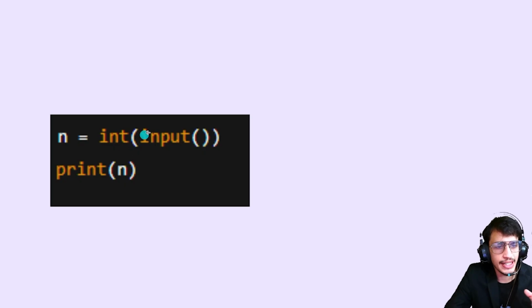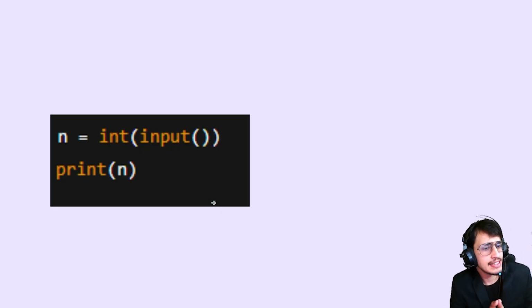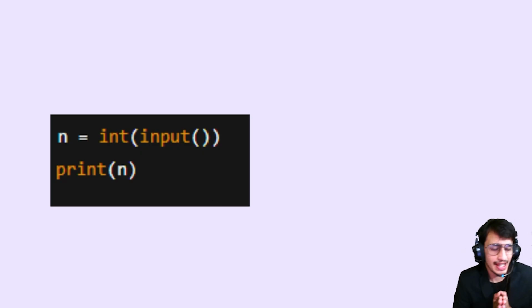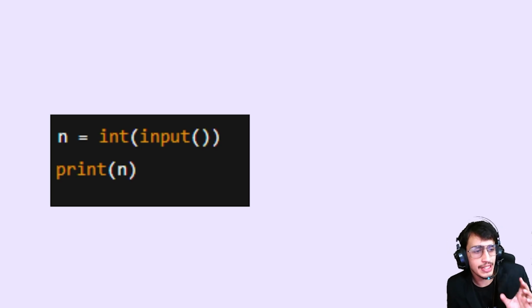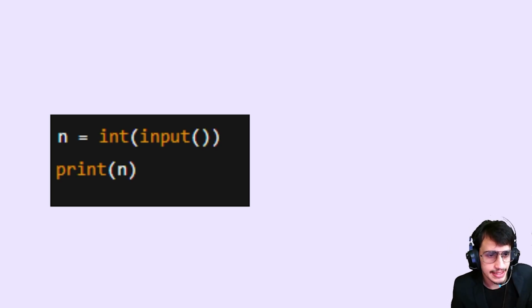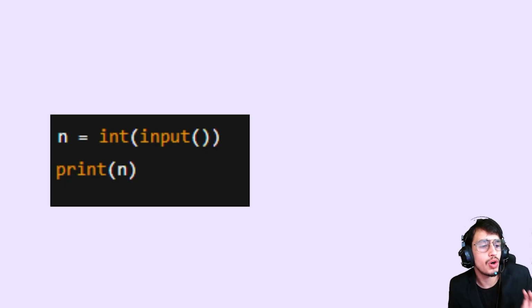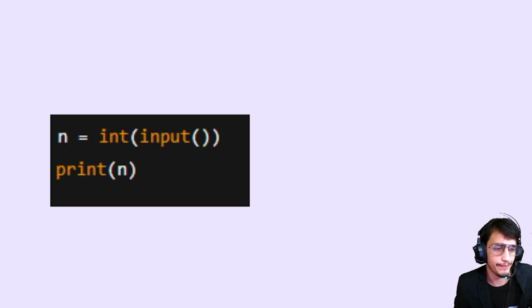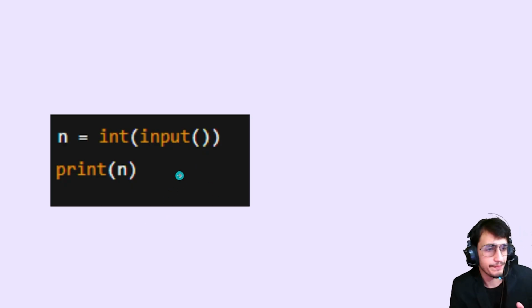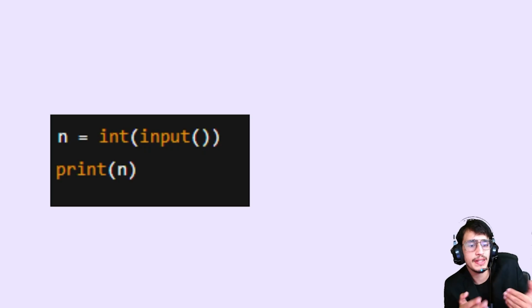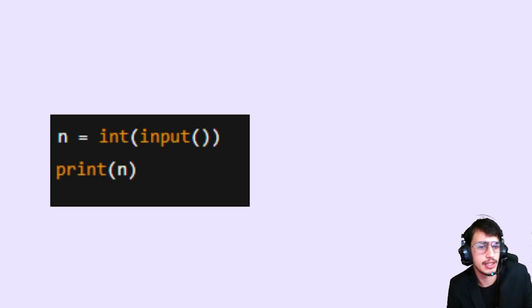Here, n equals int input, the number, and here print n. So this is the case of Madhav. Okay, here you can give any value like 1, 2, 3 or any value, but the time taken to print the statement will be the same. So it is big O of 1 because it will always take the same time. It will not depend on the size of input.